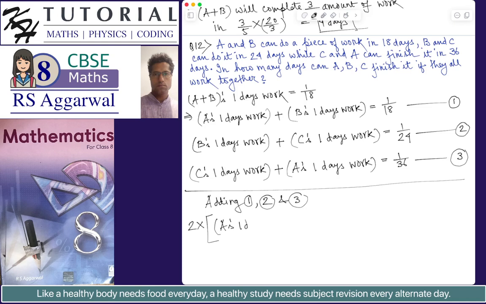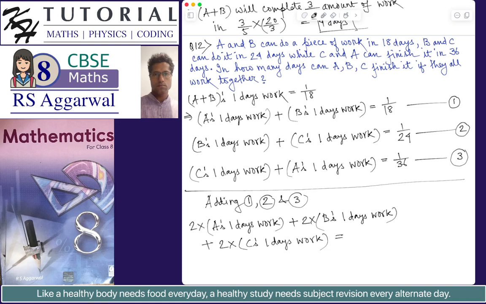Let's write it more clearly. We are having 2 times A's 1 day's work plus 2 times B's 1 day's work and plus 2 times C's 1 day's work